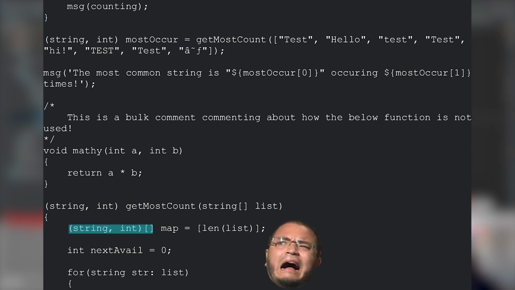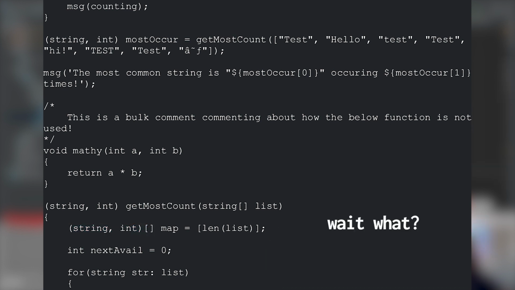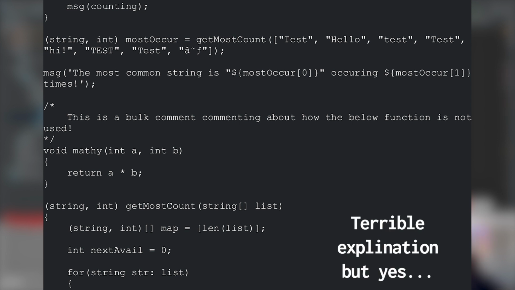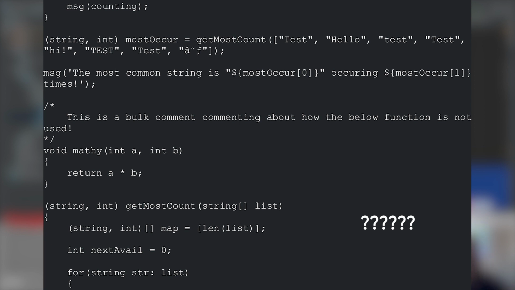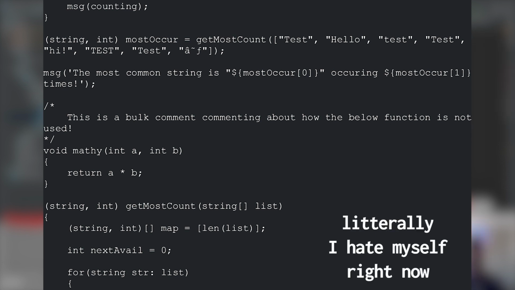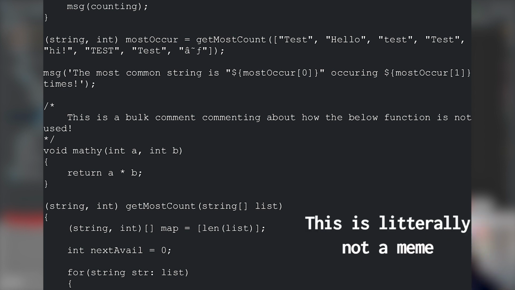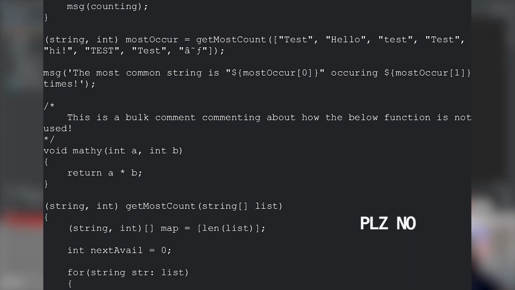Now, you might be a little put off by that syntax, but you still haven't heard the best part. What if I wanted to support JSON in this programming language? Well, JSON can be expressed as maps of maps and lists. So technically, if you were to add a generic or any type, you could technically nest tuple arrays inside of tuple arrays, giving you JSON equivalent. Yeah. Now, originally when I made that comment, I said it's a joke, but now it's basically a meme, so you better bet I will try my best to add support for this at some point.